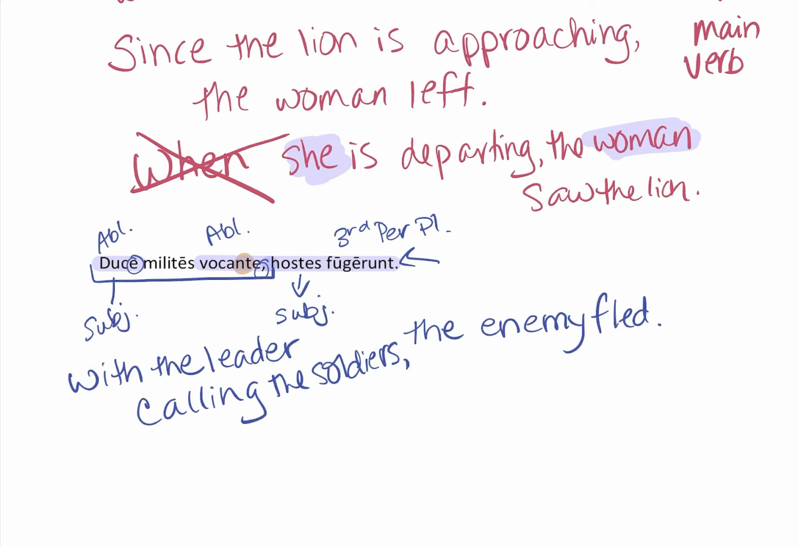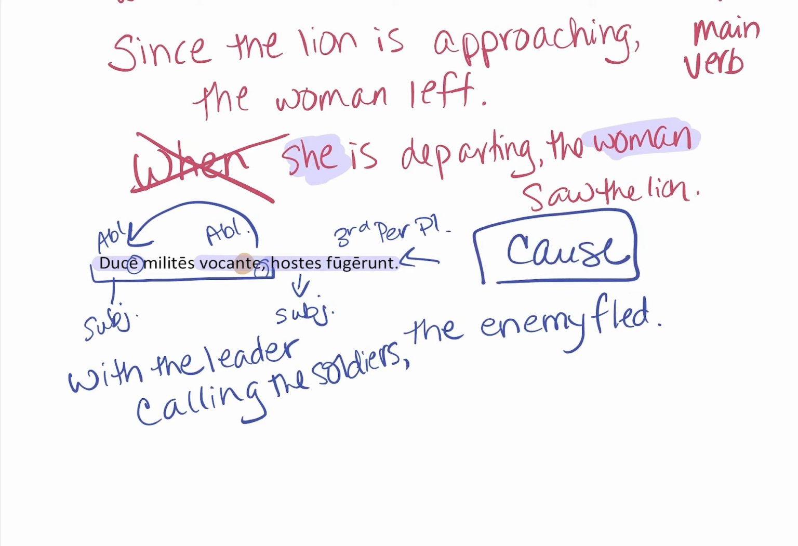So the participle calling, vocante, modifies leader. Remember, verbal adjective. It answers the question, which leader? Well, the calling one. The participial phrase, with leader calling, shows a cause relationship with the rest of the sentence. The participial phrase tells the cause of why the enemy fled. Now notice that there is an accusative, milites, in the first clause. Remember that a participle is a verbal adjective, and because it started out as a verb, it retains its ability to have a direct object or accusative. So with the leader calling the soldiers, the enemy fled.